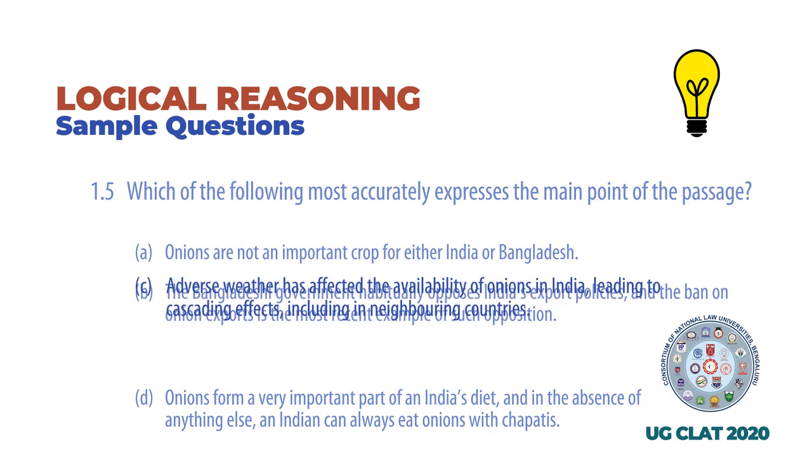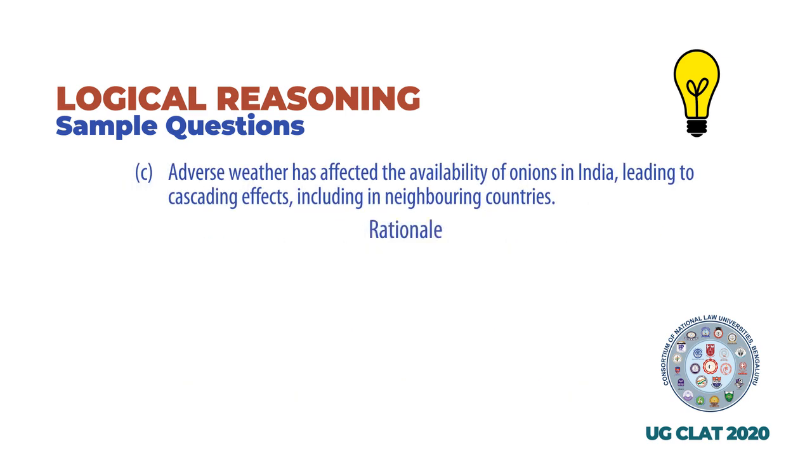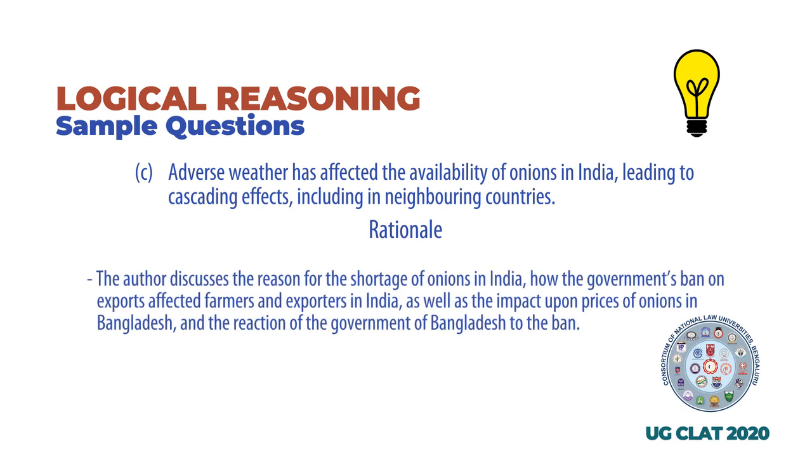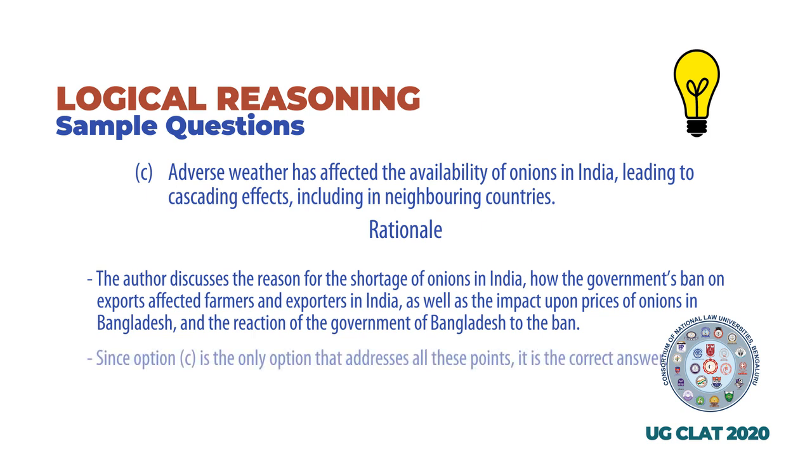The correct answer is C. Here is the rationale behind it. The correct answer is C. Adverse weather has affected the availability of onions in India, leading to cascading effects, including in neighboring countries. The author discusses the reason for the shortage of onions in India, how the government's ban on exports affected farmers and exporters in India, as well as the impact upon prices of onions in Bangladesh and the reaction of the government of Bangladesh to the ban. Since option C is the only option that addresses all these points, it is the correct answer.